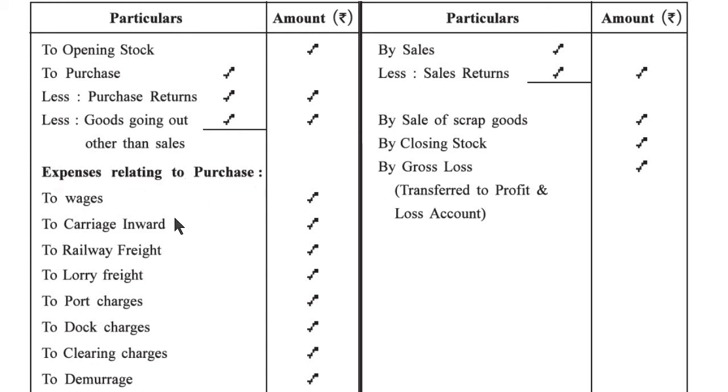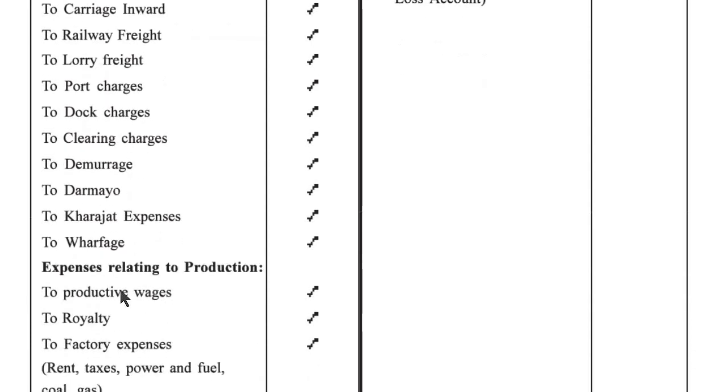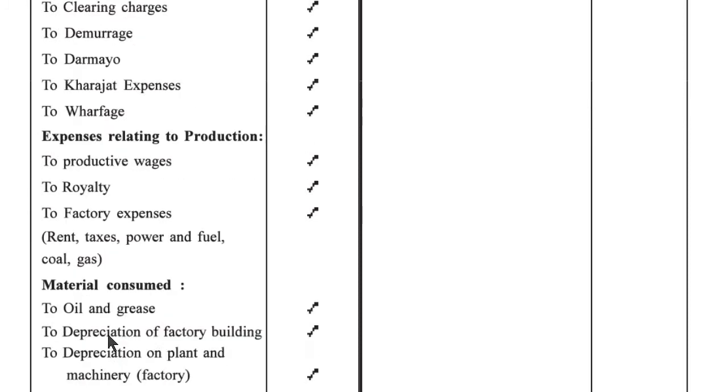Expenses relating to purchase: to wages, to carriage inward, to railway freight, to lorry freight, to port charges, to dock charges, to clearing charges, to damage, to darmayo, to kharajat expense, to wharfage. Expenses relating to production: productive wages, to royalty, to factory expense, rent, taxes, power and fuel, coal, gas, etc.